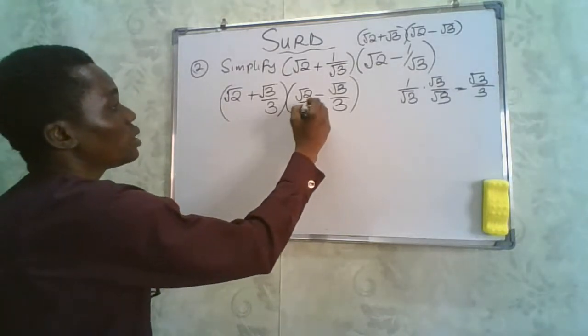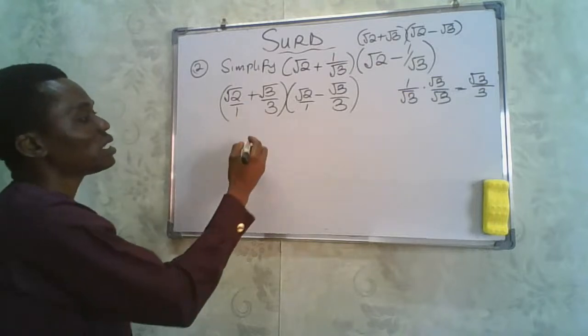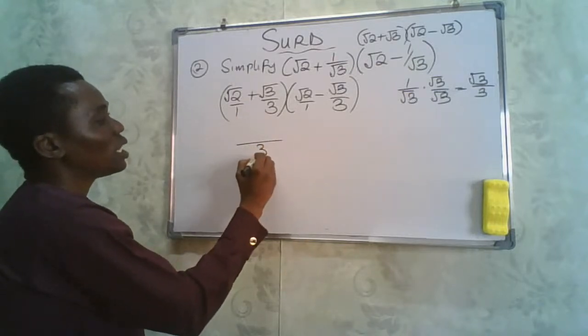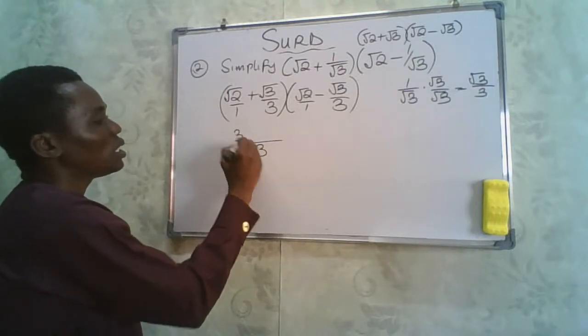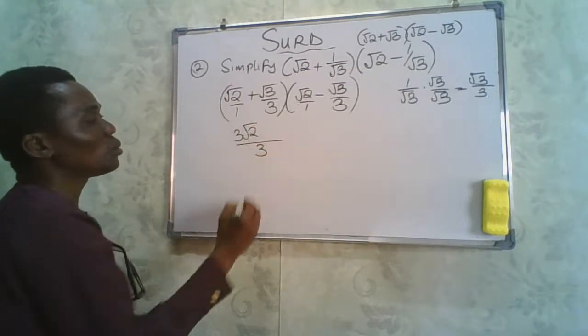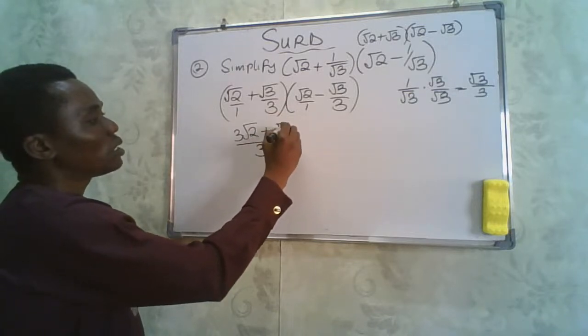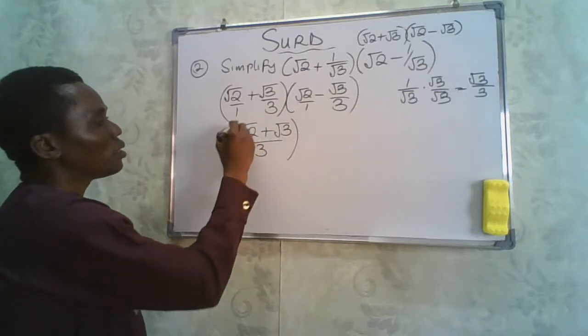Remember, this can also be written as 1, and this can be written as 1. So if we simplify this, it is going to give us 3, right? And this will give us 3 divided by 1 is 3 times root 2 will give us 3 root 2, plus 3 divided by 3 is 1 times root 3, that will give us root 3, right?